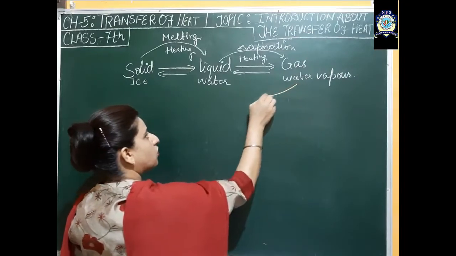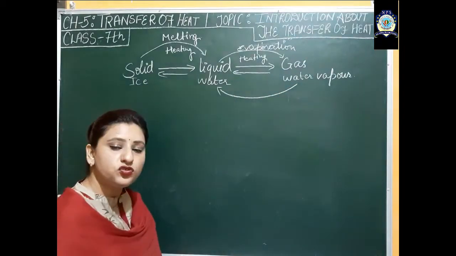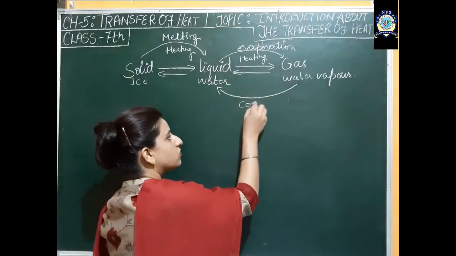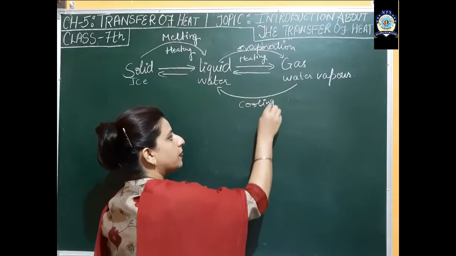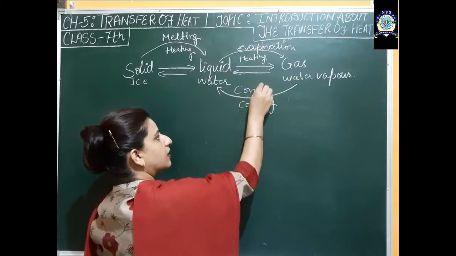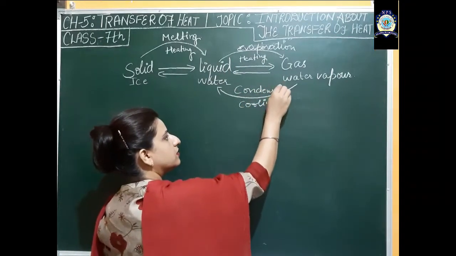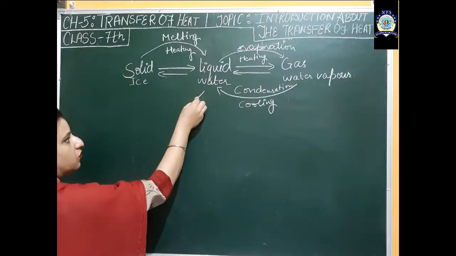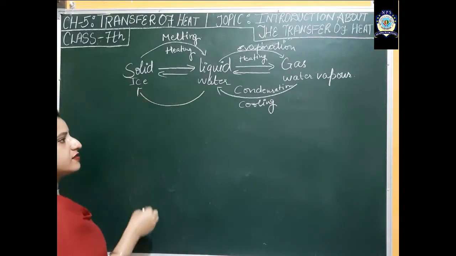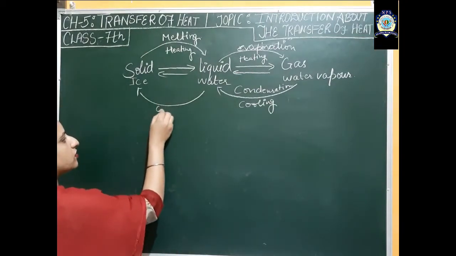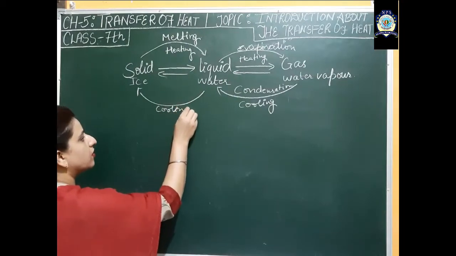Again, there is transfer of heat, or you can say the losing of heat takes place, which is also called cooling. Then water vapor changes to water, and this process is called condensation. Again, water changes to ice by cooling or by losing heat, and this process is called freezing.